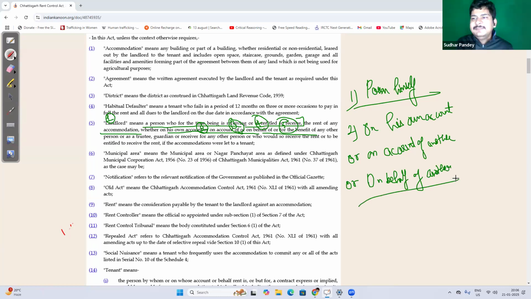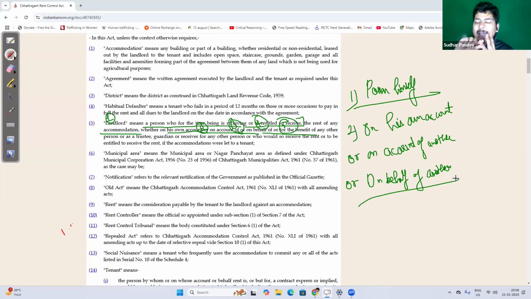Now, whenever you are receiving rent on account of or on behalf of another, you are receiving that rent as a trustee, as a guardian, or as a receiver. I shall tell you how it works. Firstly, if I have given my property on rent, I am collecting rent, I am landlord. Secondly, if I'm not getting rent, but I am entitled to get rent, I am landlord.